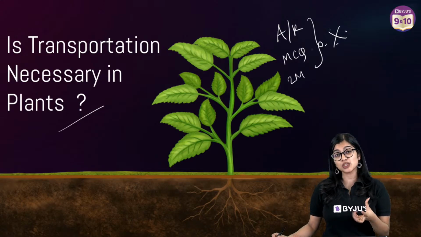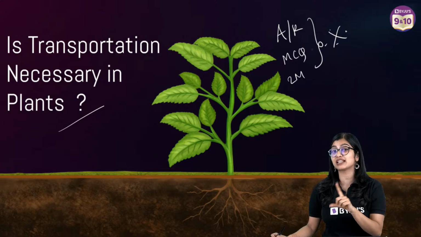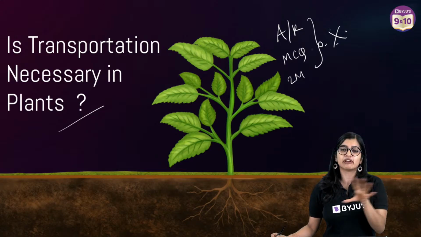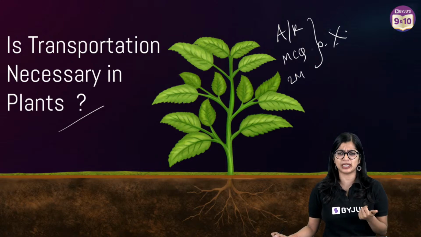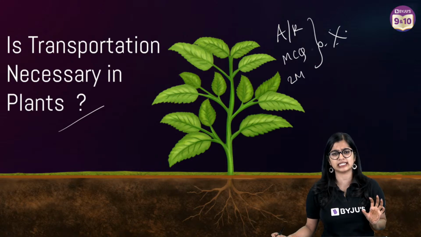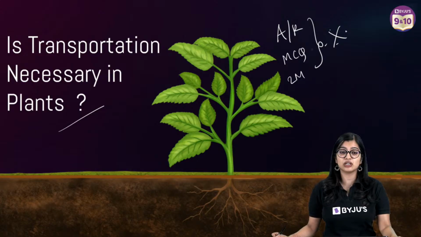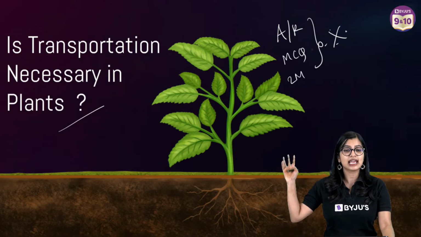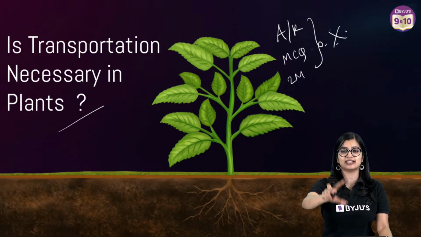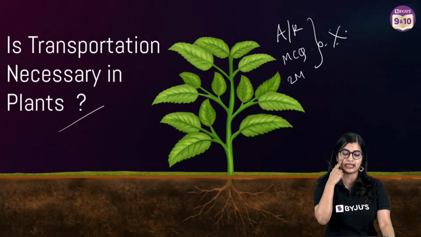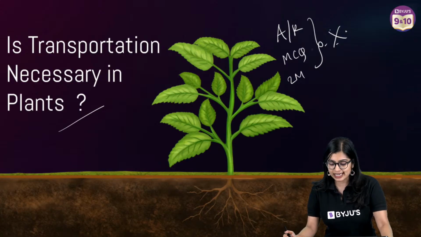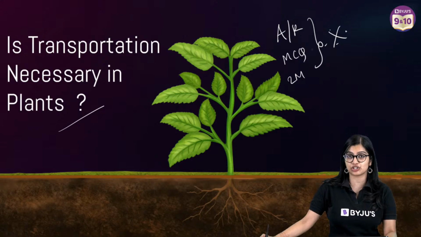Because transportation in plants is not something that we have not learnt before. We've learned about it in our lower grades. But there are some technicalities which we need to learn so that it becomes easy. This is absolutely not a hard topic. It's actually a very, very easy topic. Lymphatic system, lymph is present. I just told you about it as the lymphatic system, Ujjwal. It is present in NCERT. Okay? So let's understand a little bit more on transportation in plants.